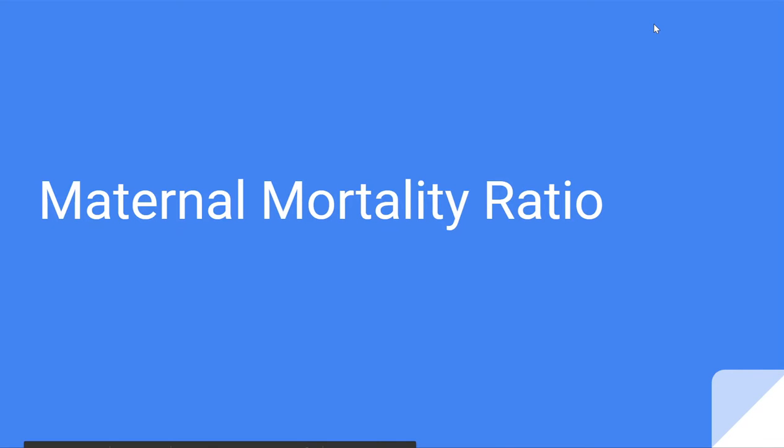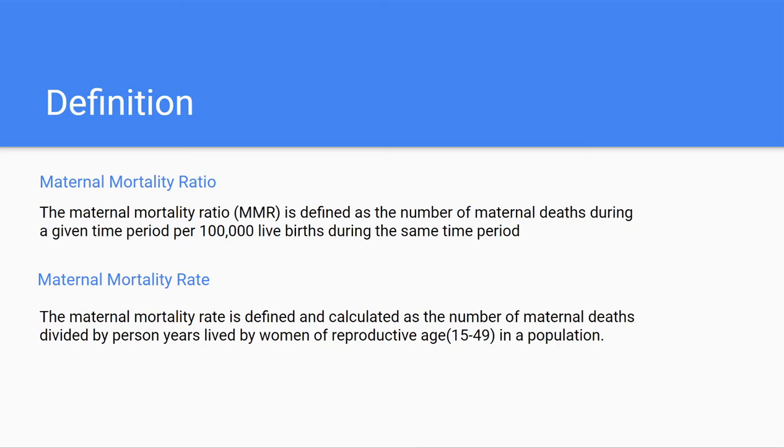All. So today I'm going to be speaking on the topic maternal mortality ratio. So let's start with the difference between maternal mortality ratio and maternal mortality rate. Mortality ratio is defined as the number of maternal deaths per 100,000 live births, and mortality rate is defined as the number of maternal deaths divided by the number of women in the reproductive age, so that is between 15 to 49 years of age.